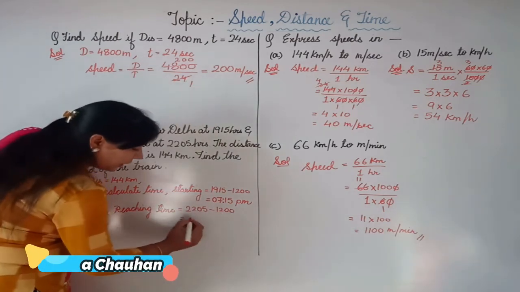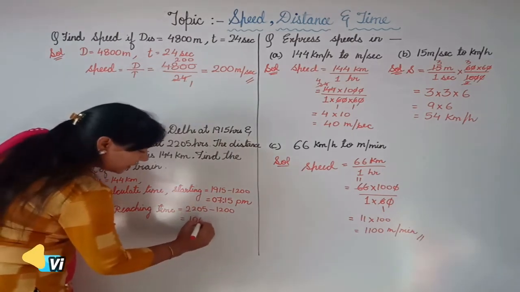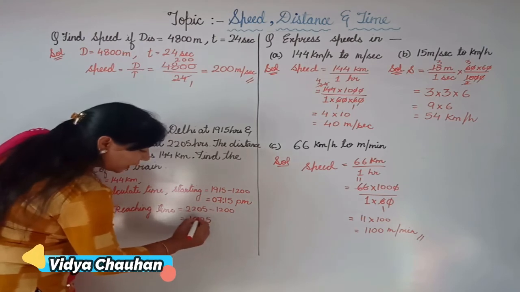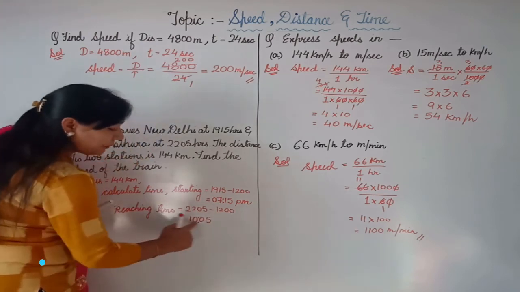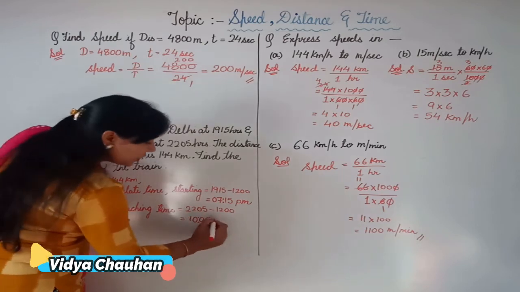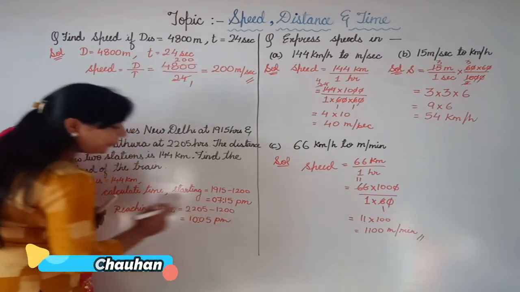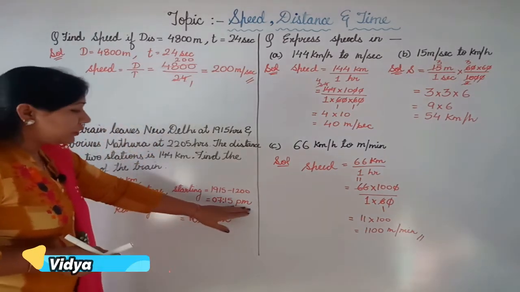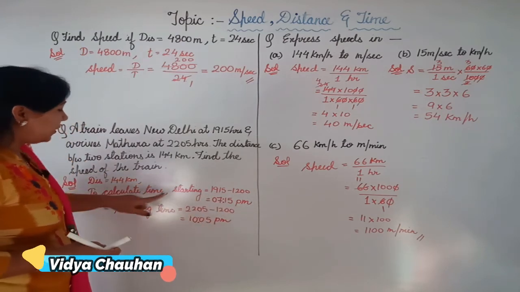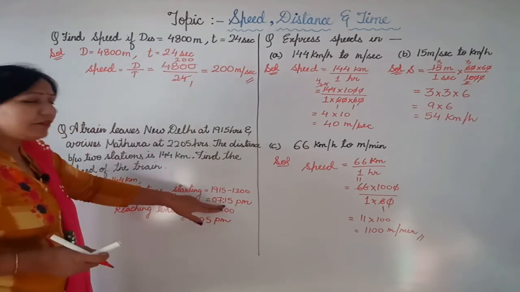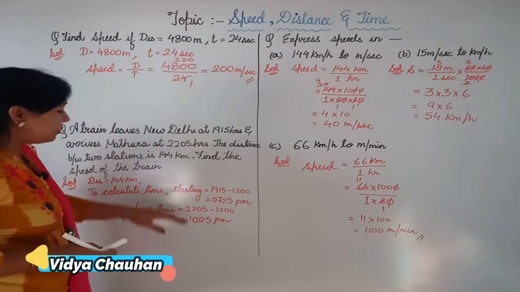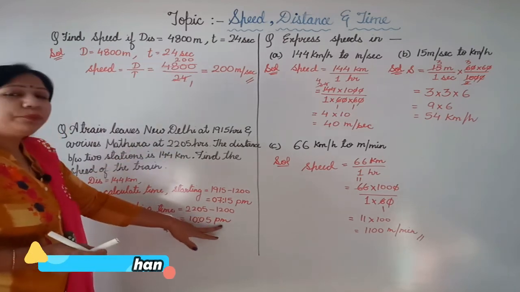So subtracting here, you will get 10:05, putting 2 dots here for separating hours and minutes. So once again it will become PM. Clear, students? So now the train started from New Delhi at 7:15 PM and reached Mathura at 10:05 PM.